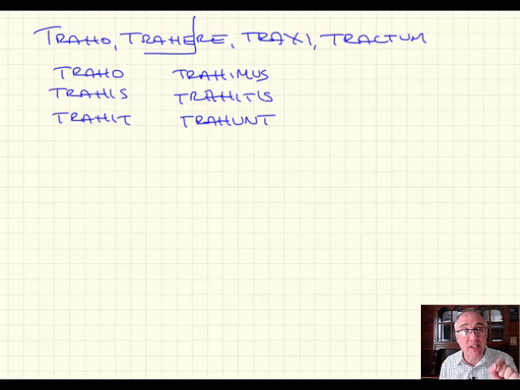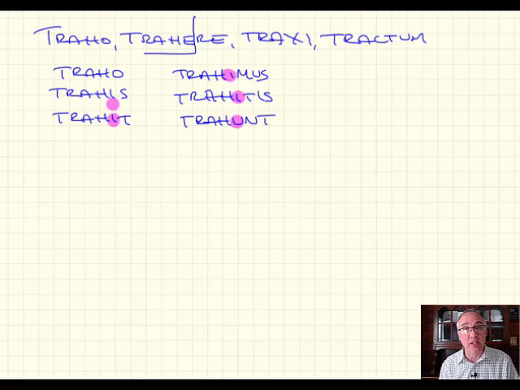But because that's a short E, when you put the endings on that stem, that E shortens to an I. And that's why we have the I throughout: trahis, trahit, trahimus, trahitis, and then even at the end, as I've said before, the Romans don't like that int sound, so it's trahunt.